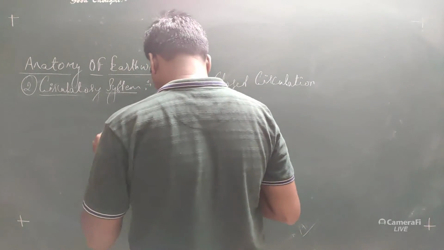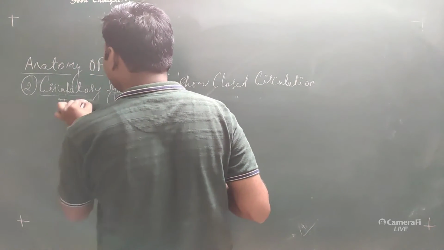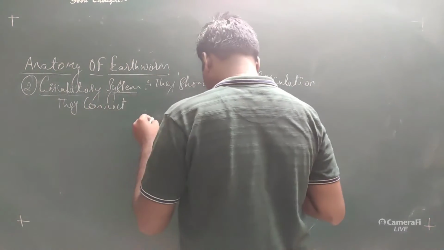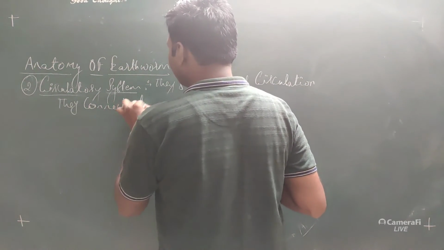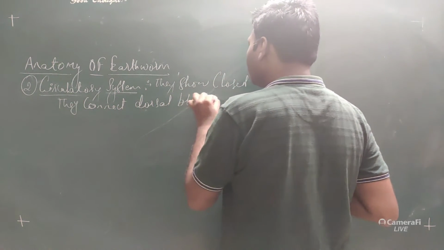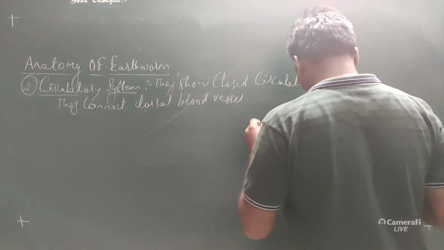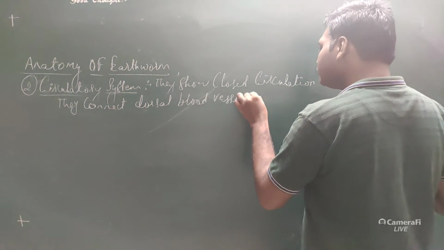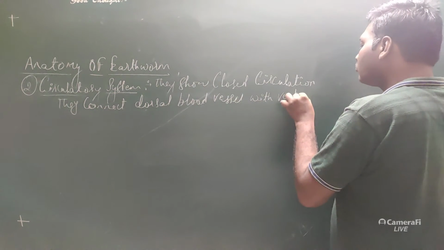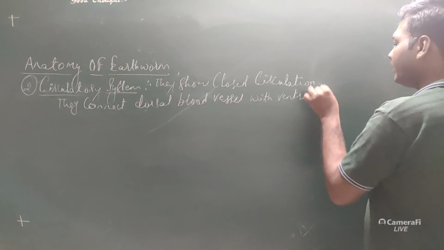Then next, they connect the dorsal blood vessel with the ventral blood vessel.